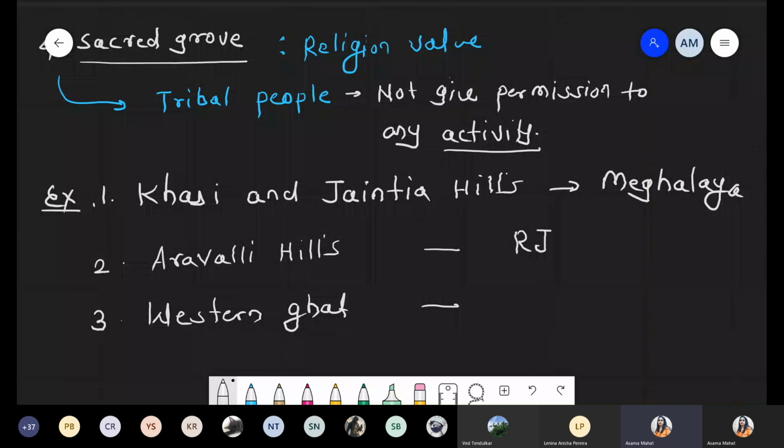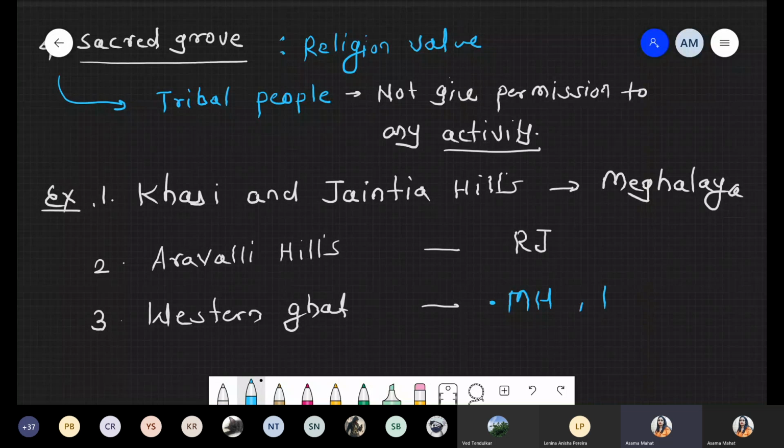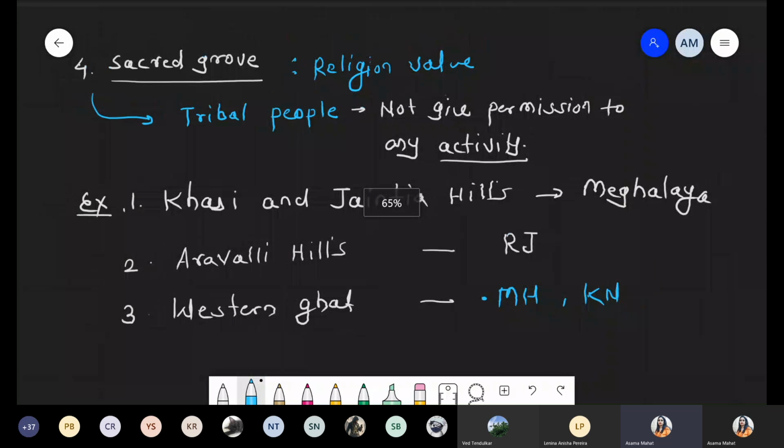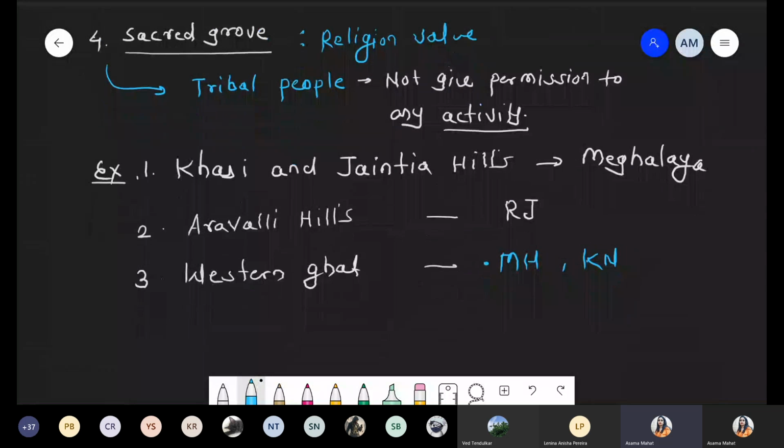So for the Western Ghats, we are taking two examples: Maharashtra, MH, and Karnataka, KN. In the Western Ghats area, there are definitely some sacred groves because tribal people live in that area. Goa is not an example here.